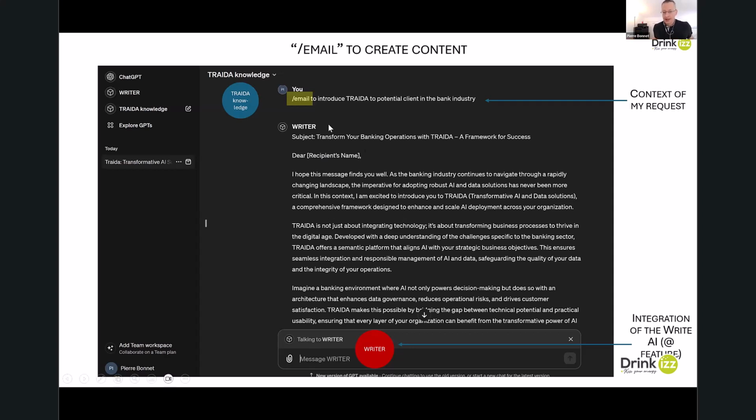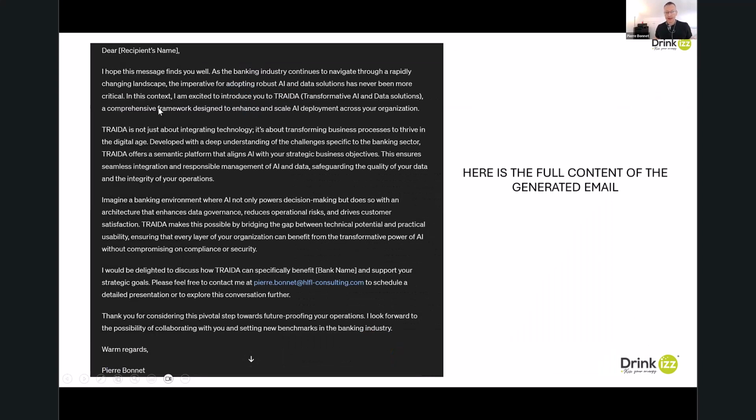And I prompt, very easy, in one line, /email to introduce Treda to potential client in the bank industry. So I drive the AI in my purpose, my context. This is not an email for everyone. This is for potential client in the bank industry. And like a magic hand, this is really amazing, I obtain the text of the email. I have the full copy of the email here. I hope this message finds you well as the banking industry continues to navigate a rapidly changing landscape, and so on. We explain in a couple of lines why Treda is important.